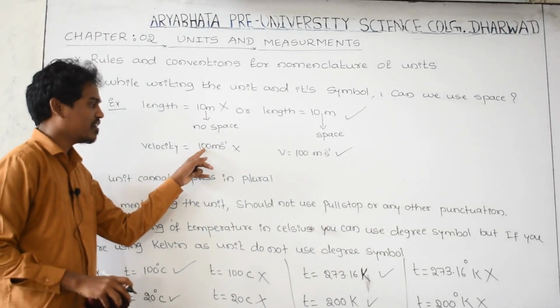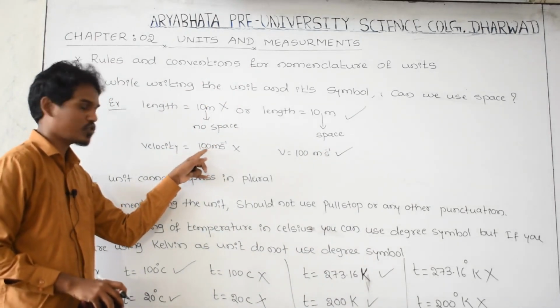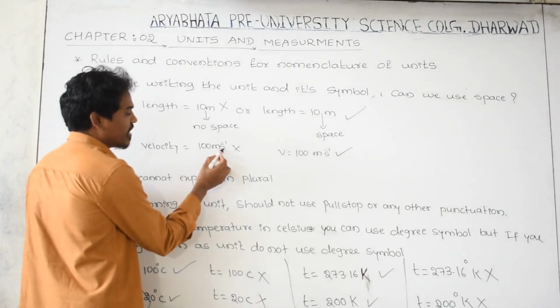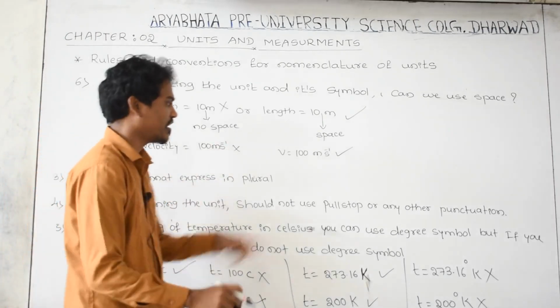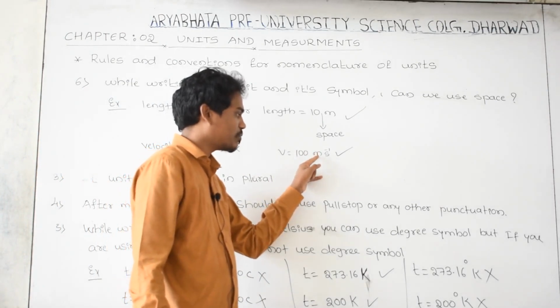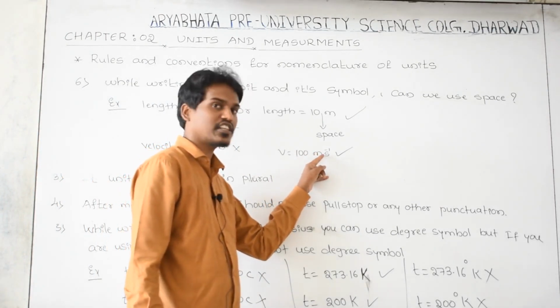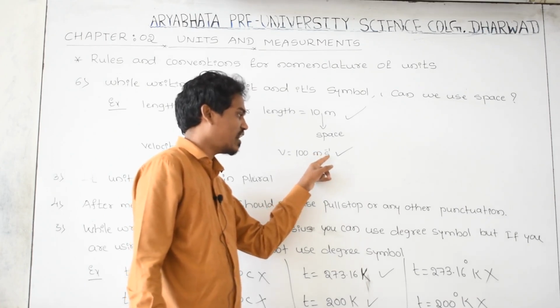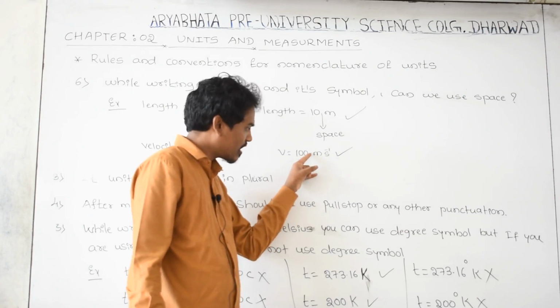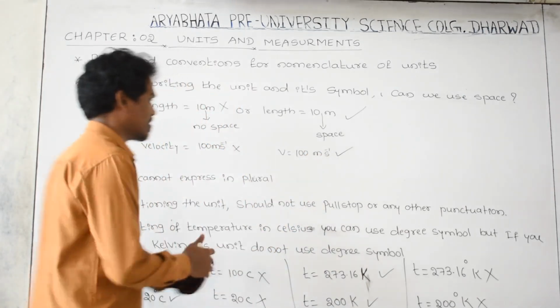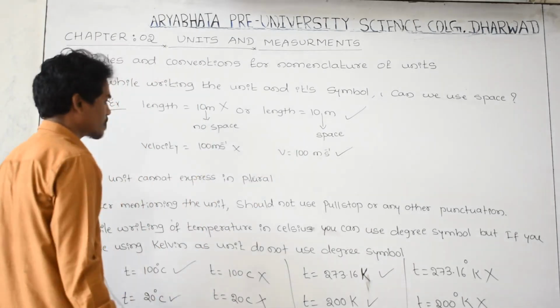Here in between this number and unit there is no space, and here in between this unit and this unit there is also no space. But here in between number and this unit space is there, and between this unit and this unit again space is there. It is a unit of length, and this is a unit of time. Here also space should be required, here also space should be required. This is right, this is wrong.